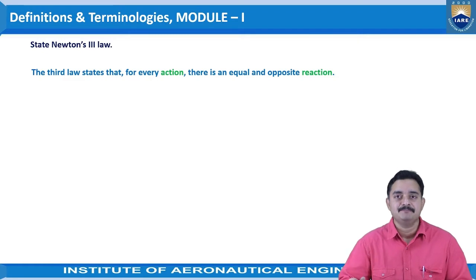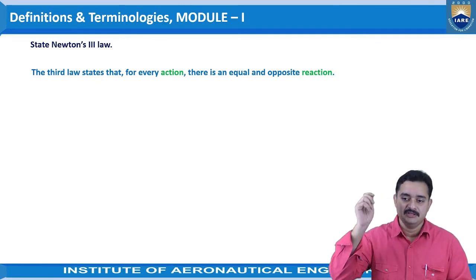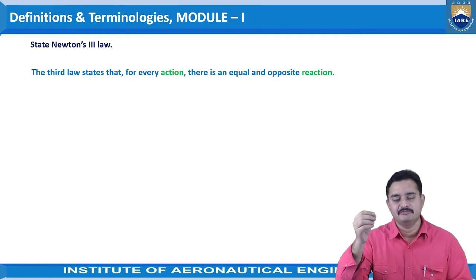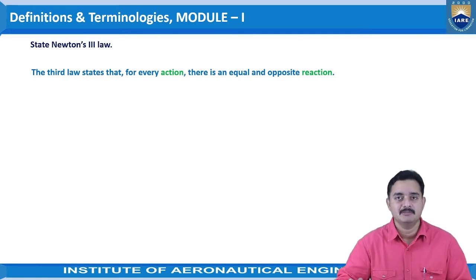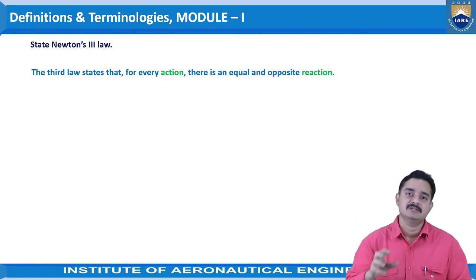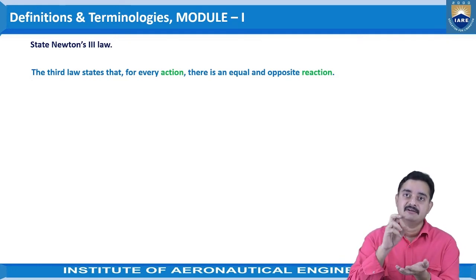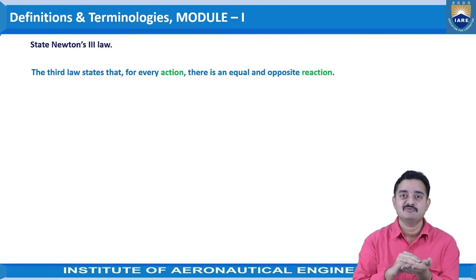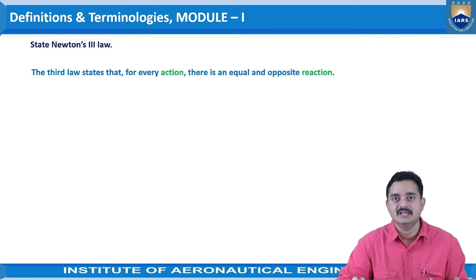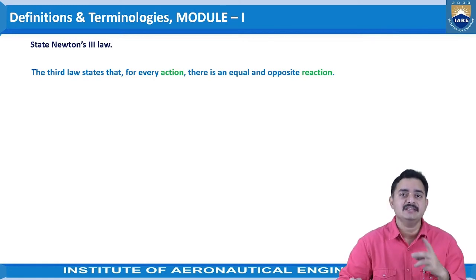A simple example would be a ball which is thrown vertically downwards. When we are playing with a ball and we leave it freely, or throw the ball downwards onto the ground, what happens? The ball will exert some force onto the ground, and in reaction, the ground also exerts the same force onto the ball in the opposite direction. That would be the reaction.